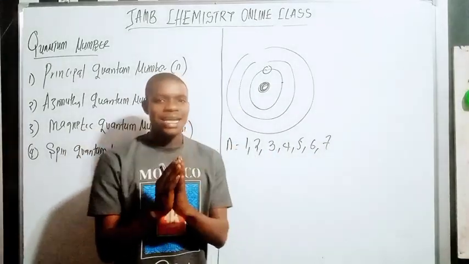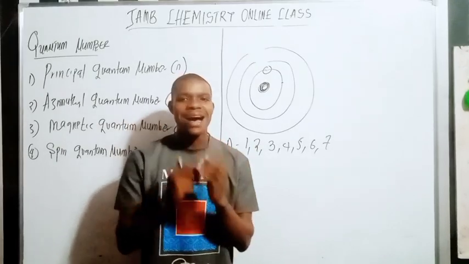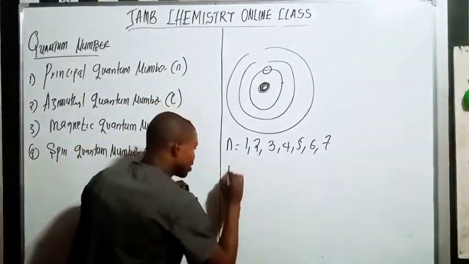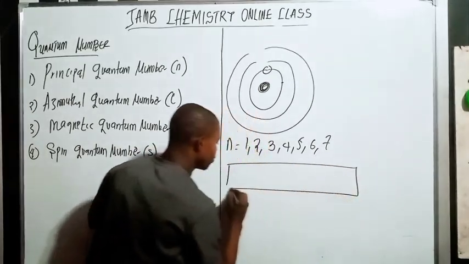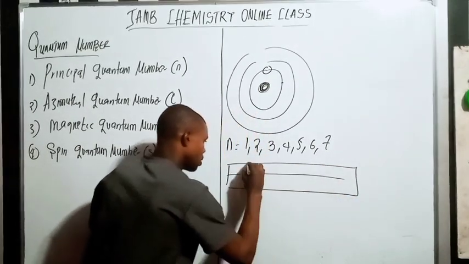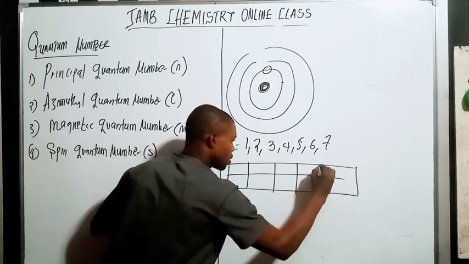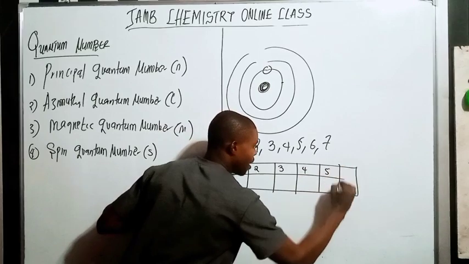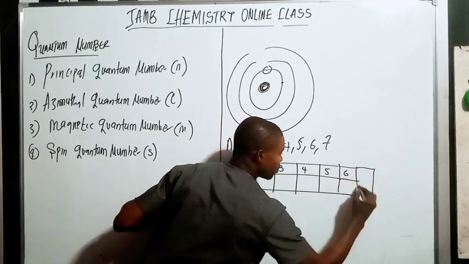Now, the good thing here is that each of these energy levels is denoted by alphabets. That is why in your chemistry textbook you see it like this: 1, 2, 3, 4, 5, 6, and 7.